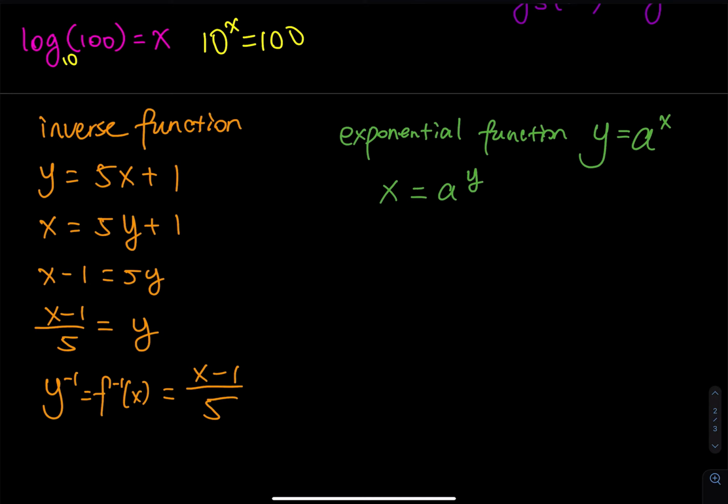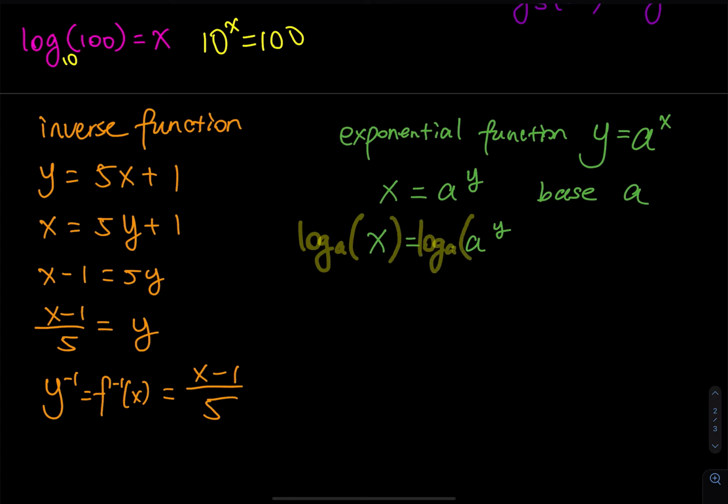Do you know? In order to bring the y down, you need to use a property of logarithm. So first of all, I am going to state that this is base a, right? So the base is a. And then I am going to take the logarithm on both sides using base a. So that means this is x, right? And then this is a to the y. So allow me to do this. I'm going to do log base a of x and then log base a of a to the y. I'm going to log both sides.